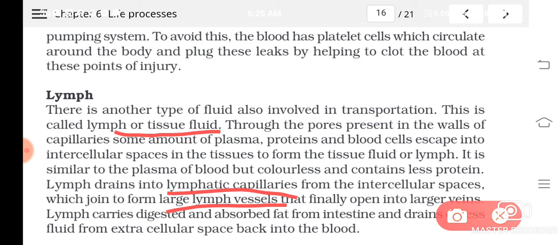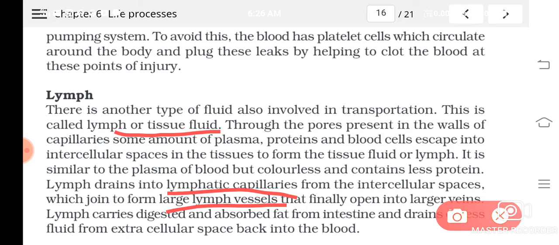So what is the advantage of lymph? It carries digested and absorbed fat from the intestine, and drains excess fluid from the extracellular space back into the blood. In the villi of the digestive system, which we have studied, there are finger-like projections, and these villi are provided with lymphatic vessels so that the digested food materials can be easily absorbed into the bloodstream.